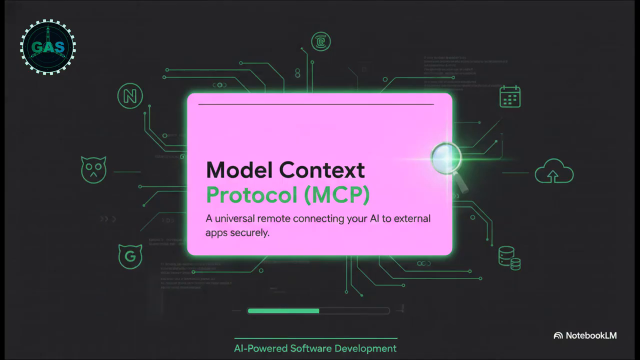So you might be wondering, how does this AI actually interact with your real-world business data? Well, that's where the MCP, or Model Context Protocol, comes in. Think of an MCP like a universal remote control for your AI. On its own, an AI is brilliant, but it's totally isolated in a box. It has no idea what's on your calendar today, but an MCP securely connects your AI directly to the external apps you use every single day. Notion, Fireflies, Google Calendar, you name it.